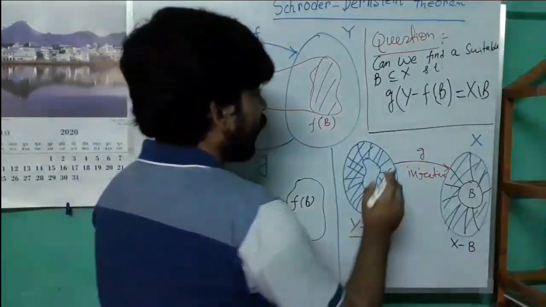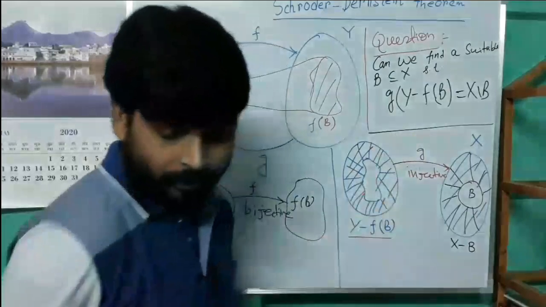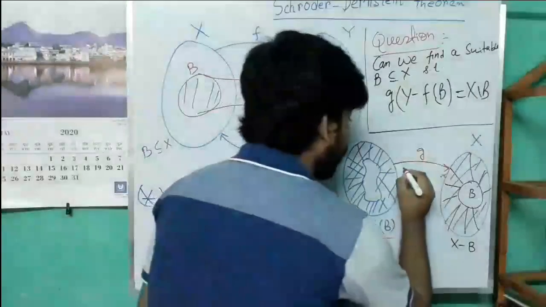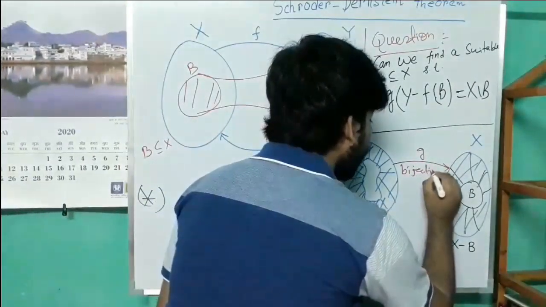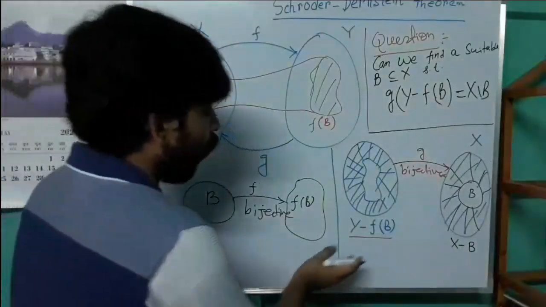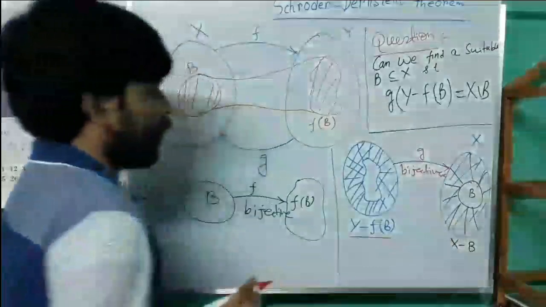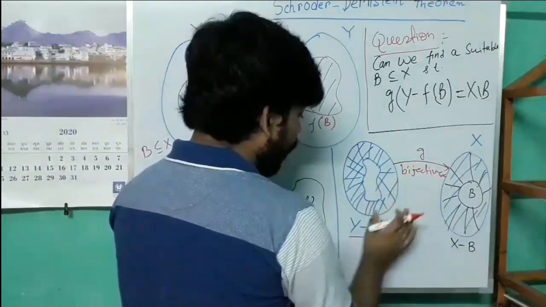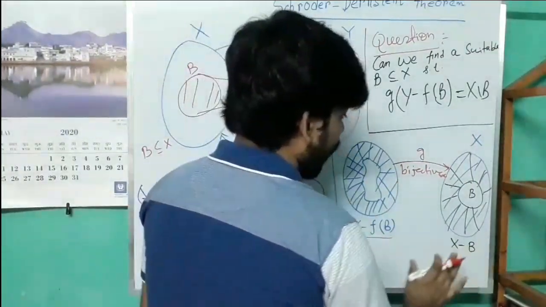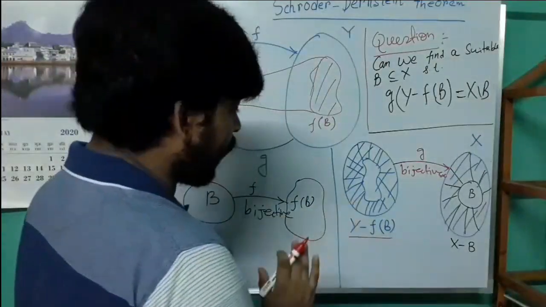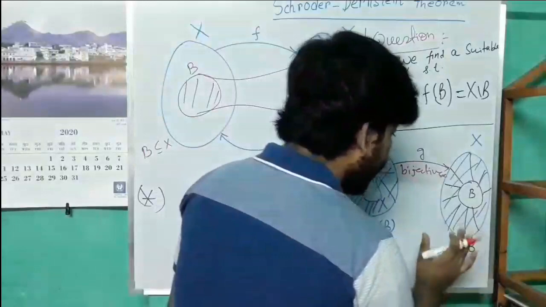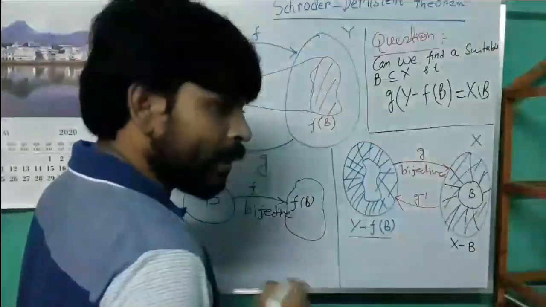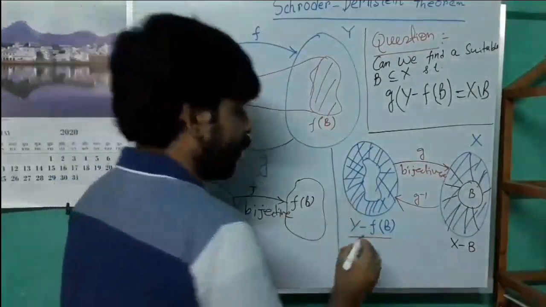Then g becomes a bijective map from the set Y minus f(B) to X minus B. Naturally, since g is bijective from the set Y minus f(B) to X minus B, the inverse of g exists, and the inverse is also bijective.